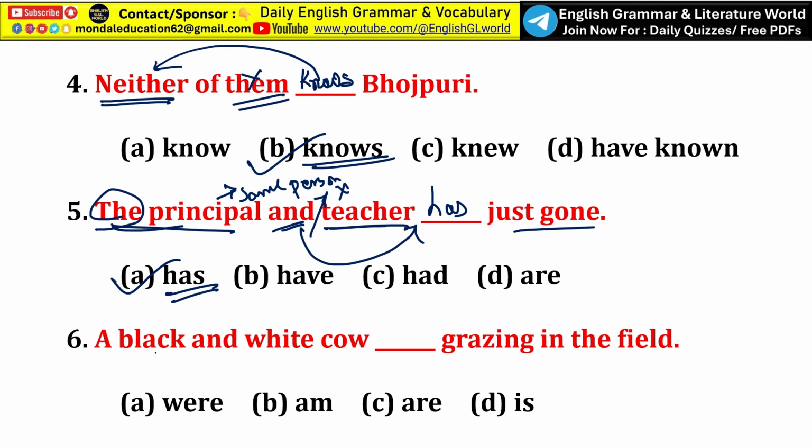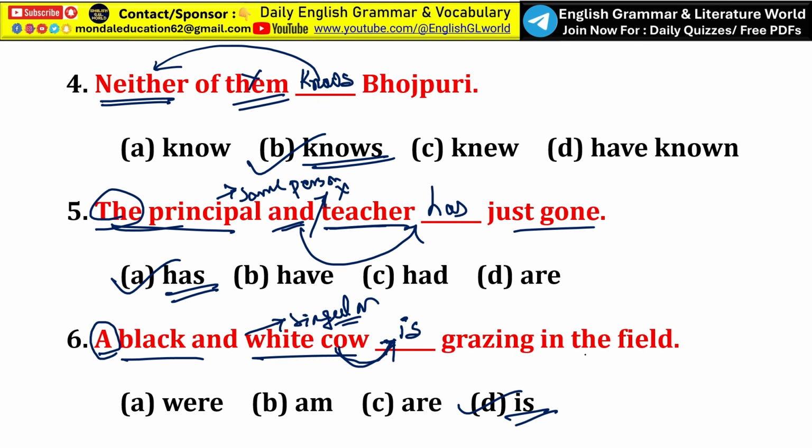Next, a black and white cow. This one is the same as the previous. Here the article a is used, so a black and white cow suggests a singular subject, and the singular subject takes a singular verb. So here option D is the correct answer. A black and white cow is grazing in the field.